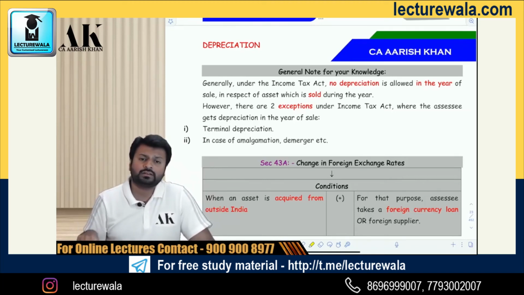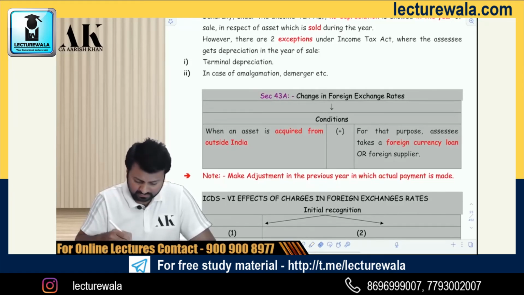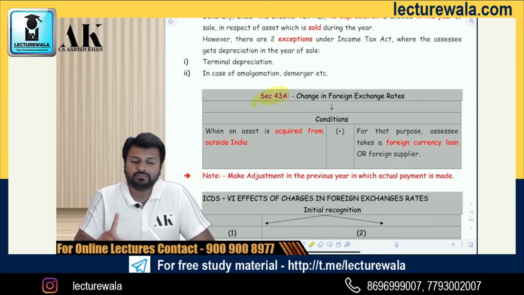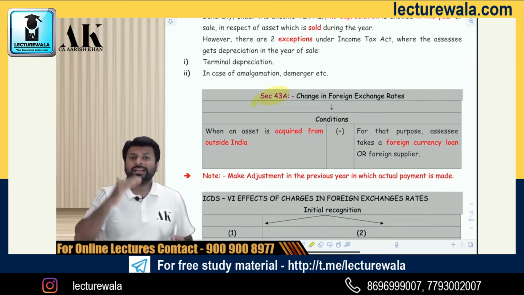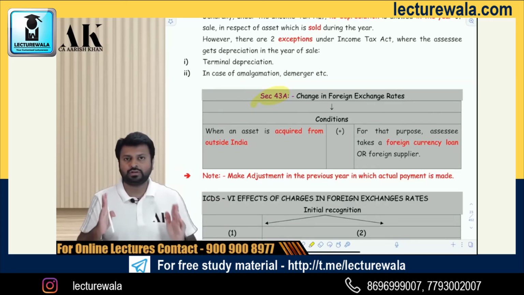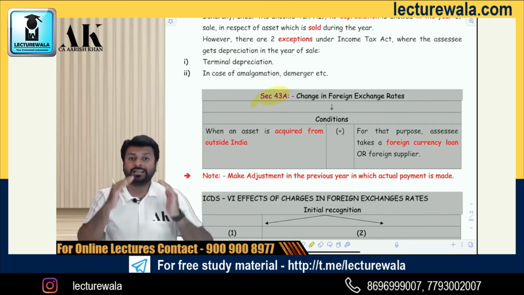And one last thing over here is, listen carefully, section 43A. Now it's a very important section. What is section 43A? Listen carefully. If you import an asset from outside India, and if there is a foreign currency loan on that, condition number 1, when section 43A is applicable, it's an important section for your exam. 43A is applicable if you import an asset.